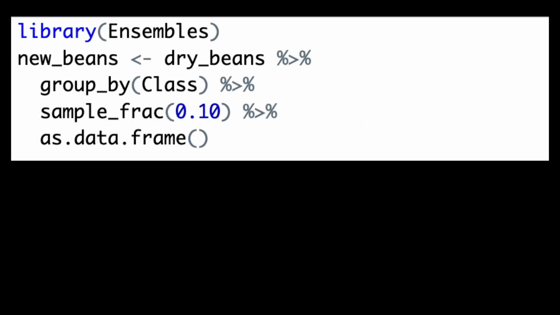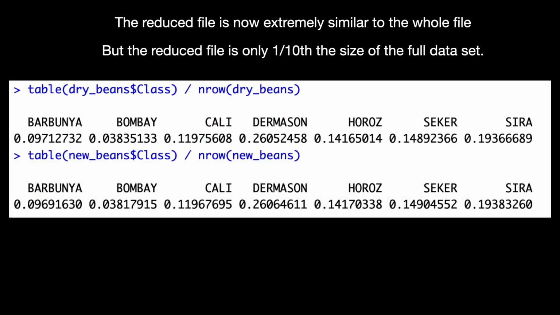And then we're going to run this just as a test, just to see how this runs. So this is the code to do that. And then when it comes back, we're going to take a look at, okay, for the value we're interested in, which is, what kind of beans it is, you can see that the full value is that top number, and then the reduced one, that 10% one, is the lower one. So the first value is 0.971 for the full, and for R 0.969, and so on and so forth. So this is actually pretty darn good. In terms of a representation of the full data set, it'll give you a good idea. It's not as good as doing the full data set, but it's not bad.